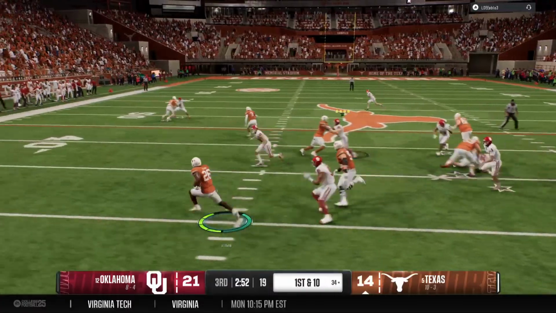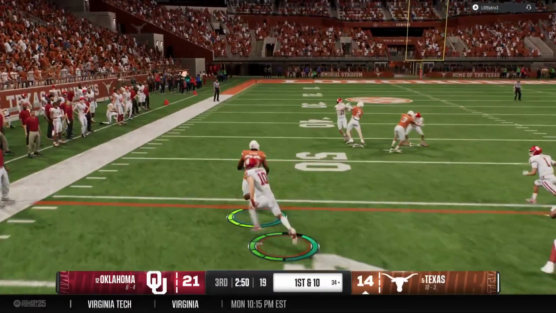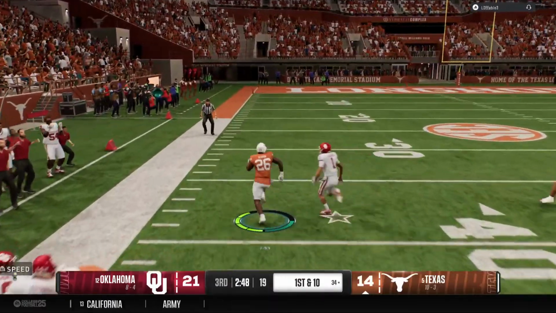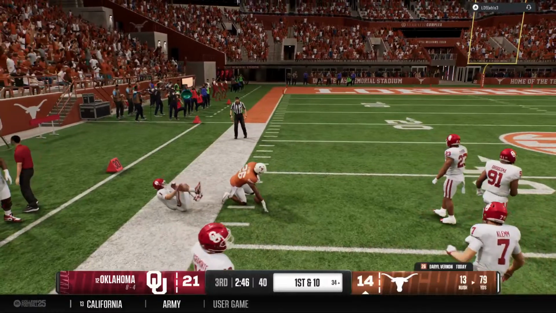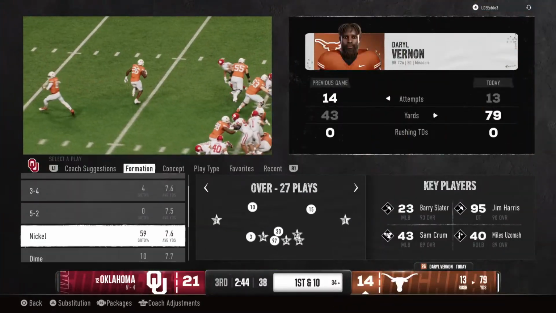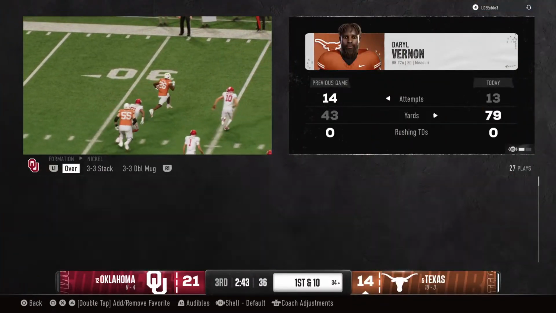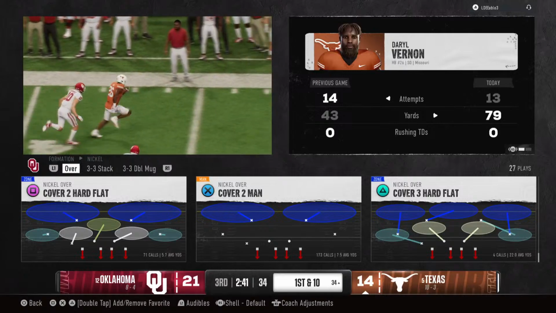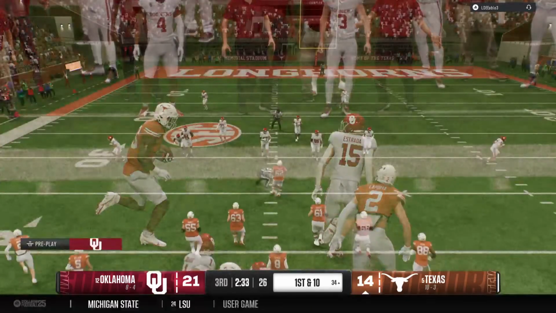Here comes a handoff. Breaks loose at the 45. Tackle finally made, but it's a huge gain. They'll spot it at the 34. They trust the left side of that offensive line and come up with a huge play on the ground.